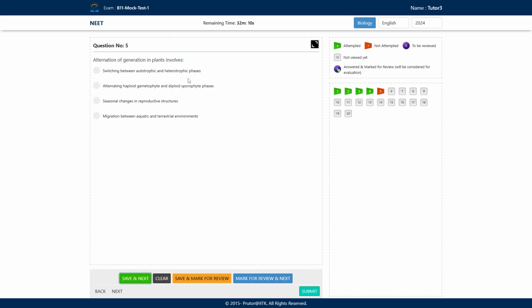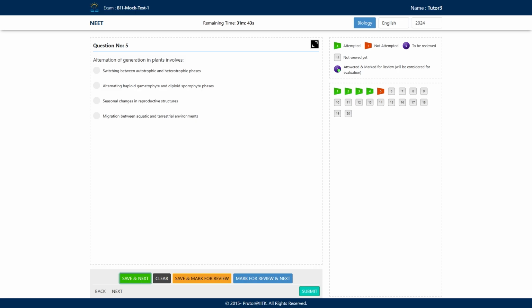But have a look over the other options also. Switching between autotrophic and heterotrophic. This is not showing the alternation of generation. Seasonal changes in the reproductive structures. Again, this is not alternation of generation. Seasonal change we see in some of the organisms that they are having the seasonal change in the reproductive structure.